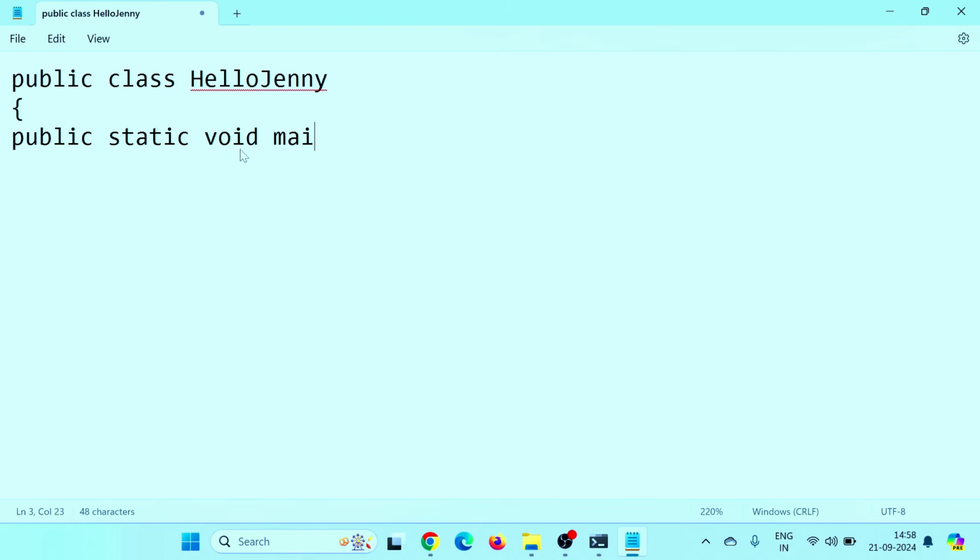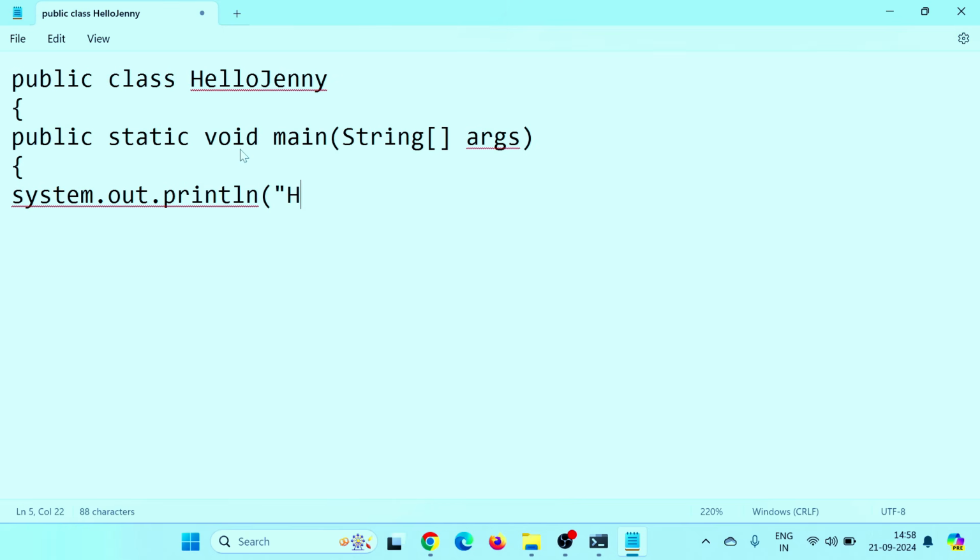Don't worry about whatever I'm writing, the syntax and all. We will discuss every single word of this in detail because we have to write down a lot of programs. String args, and within this I'm just writing System.out.println and hello.